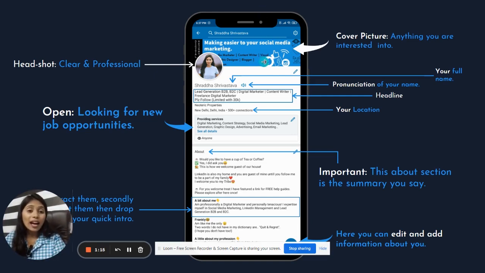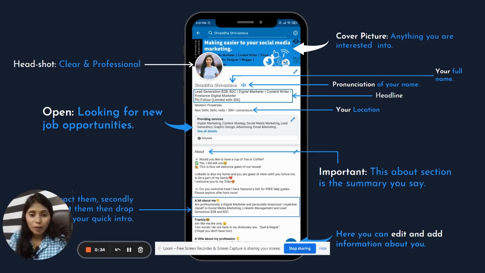You also need to add a cover picture. I want to tell you why I have added this picture, to make sure that you don't repeat the mistake that I have already made. What I did was I wrote something behind this. Here is my profile picture, here is my cover picture. If you look here, you can't read my cover picture properly. So whatever you write, you should keep on this side, the right side of the screen. You need to put all the content and text right here, and the design can be there, so that if the design is hidden, it's okay. But if you are promoting something, that should be very clear and easy to read for the other person.